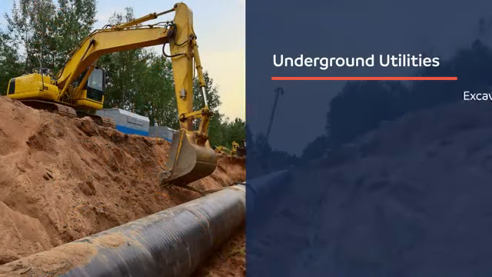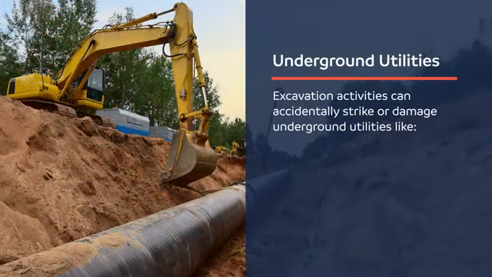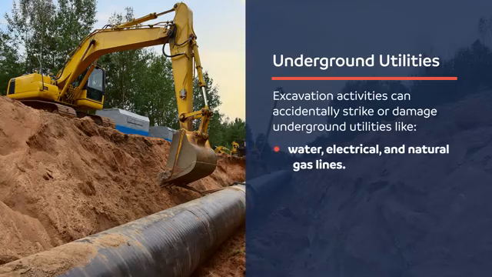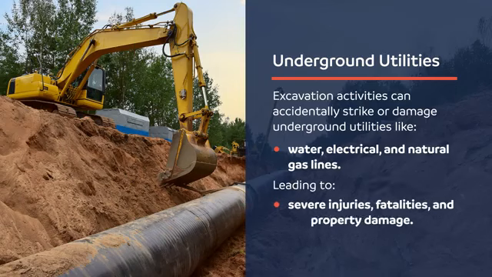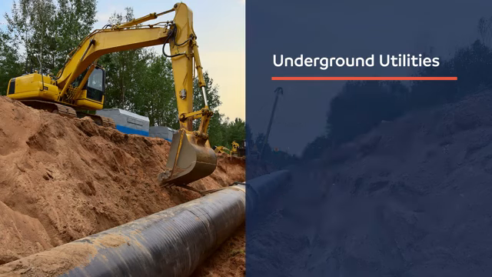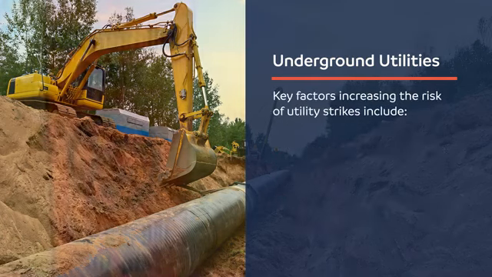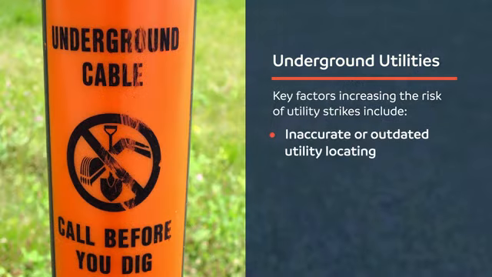Underground utilities. Excavation activities can accidentally strike or damage underground utilities like water, electrical, and natural gas lines, leading to severe injuries, fatalities, and property damage. Key factors increasing the risk of utility strikes include inaccurate or outdated utility locating. Not accurately locating and marking underground utilities before excavation can cause accidental damage.